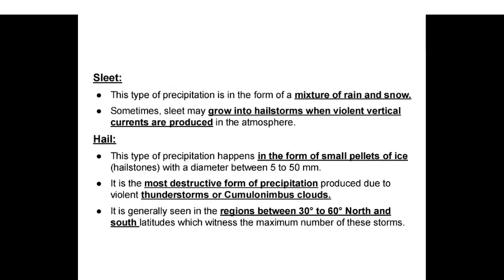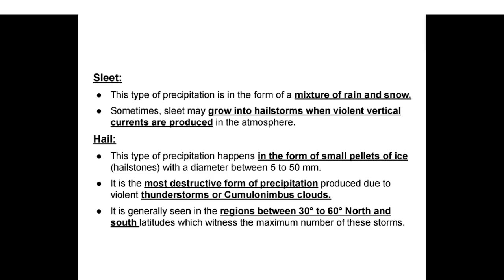Sleet. This type of precipitation is in the form of a mixture of rain and snow. Sometimes sleet may grow into hailstorms when violent vertical currents are produced in the atmosphere. Hail. This type of precipitation happens in the form of small pellets of ice, hailstones, with a diameter between 5 to 50 mm. It is the most destructive form of precipitation produced due to violent thunderstorms or cumulonimbus clouds.